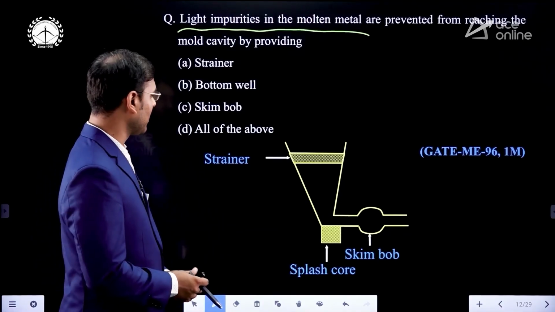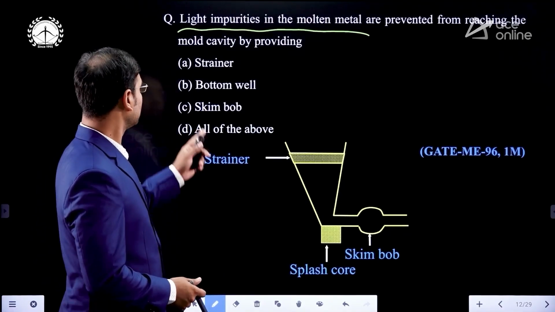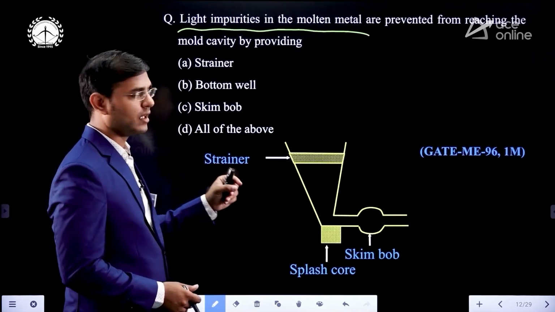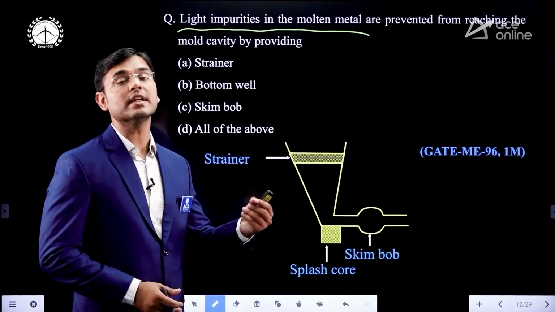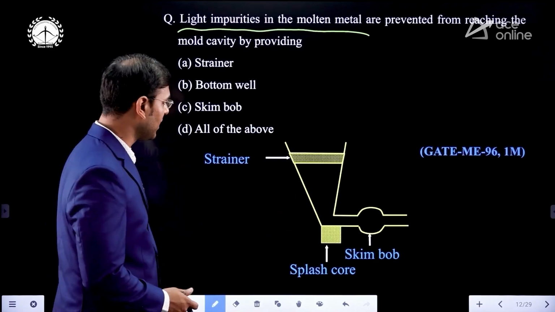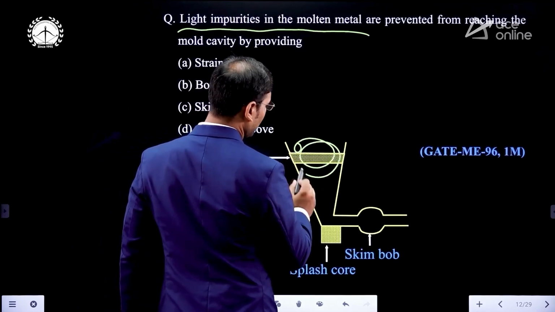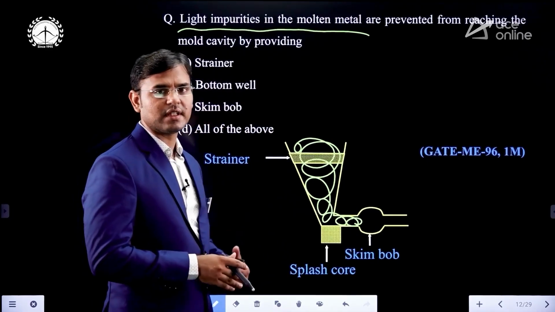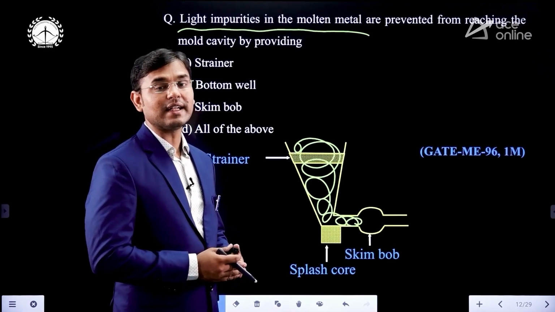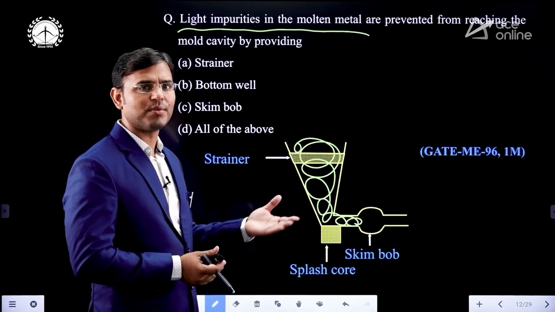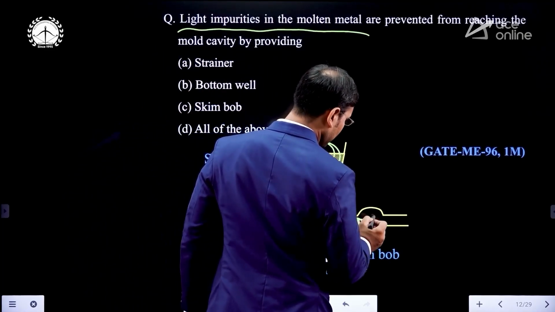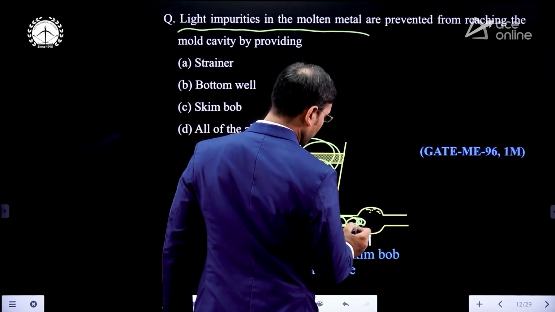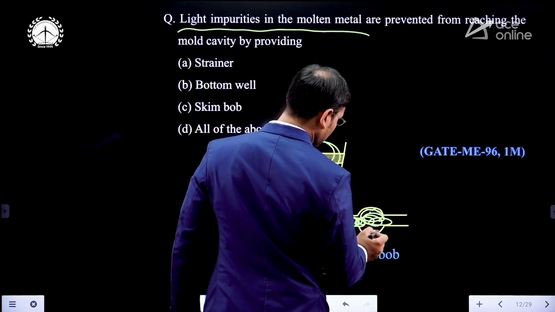Out of those, just see the strainer, bottom well, skim bob, which one is separating or preventing the light impurities, which one is not allowing the light impurities to enter into the casting cavity. Just see, as the molten metal is flowing, the lighter impurities always float at the top of the molten metal. When it is flowing, the lighter impurities will get stuck at the top portion of the skim bob, and the heavier impurities will get stuck here.